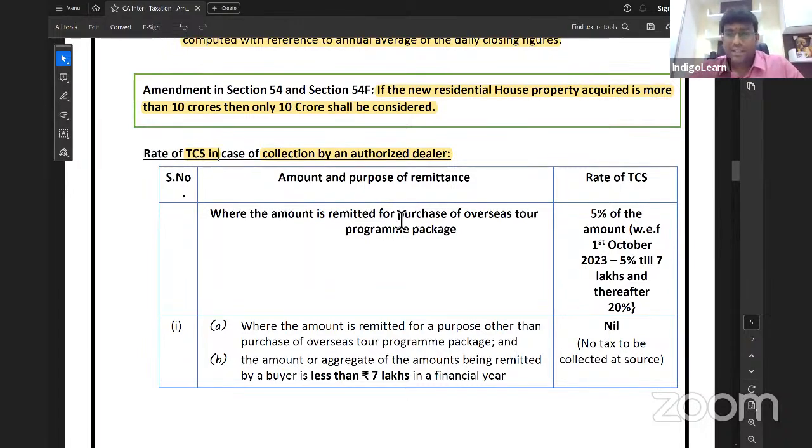Where the amount is remitted for purchase of overseas tour program package, the rate of TCS earlier was 5% actually, but with effect from 1st October 2023, the answer is it is 5% till 7 lakh and thereafter 20%. So in case of overseas tour program package, up to 7 lakh rupees it is 5%, and beyond 7 lakh rupees it is 20%. That's the rate of TCS.